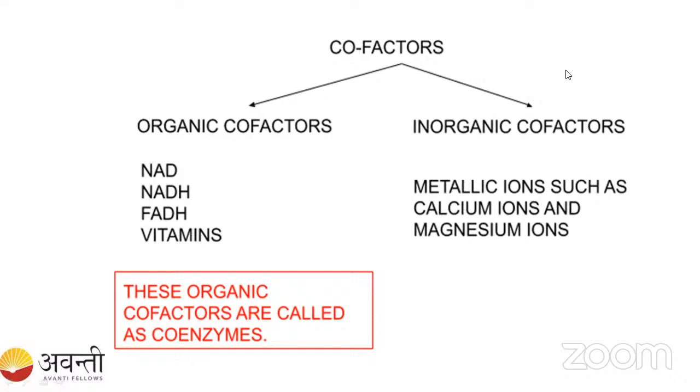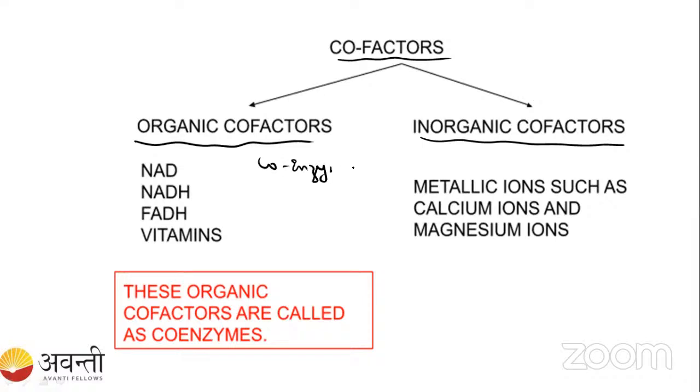This thing we have learned in the simple enzyme and the conjugated enzyme. These are the very important cofactors required for the enzyme. In the cofactor, there are two types: one is the organic cofactor and another is the inorganic cofactor. You know the difference between organic and inorganic, right? The organic cofactor we call the coenzyme. The inorganic we call the cofactor only.